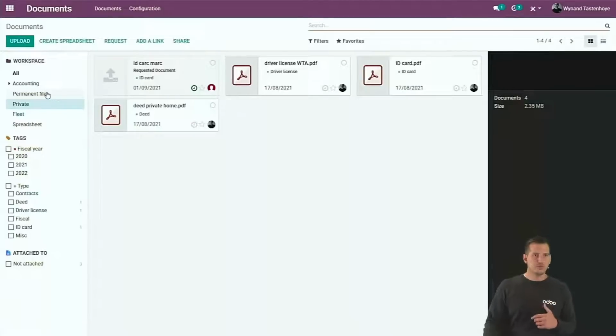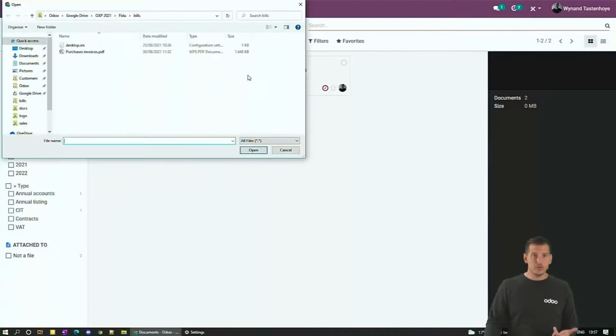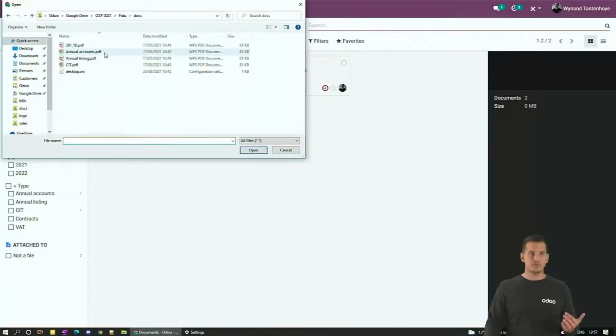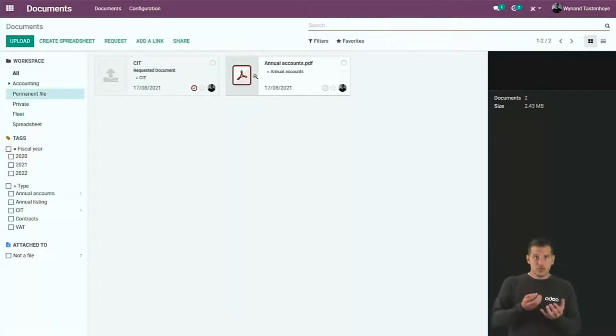I also have one here for permanent file. You might have seen it, it's linked to the dashboard that we saw in the beginning. It's about the placeholder for the annual accounts or for the corporate income tax return. So that if you deposit the annual accounts, well, you can come to here and change the document with the proof of filing. So if you go to a document, for example, the proof of filing for the annual accounts, well, you can upload it over here. It will make sure that the activity is done so that it will reflect again on the dashboard so that it's not visible anymore. Actually, it's exactly the same that we work internally at Odoo.